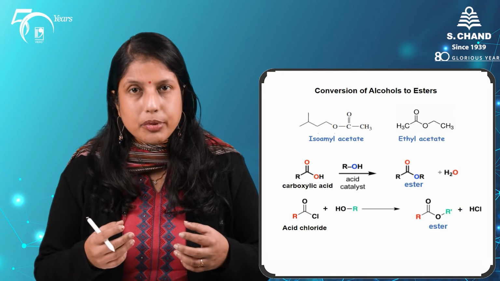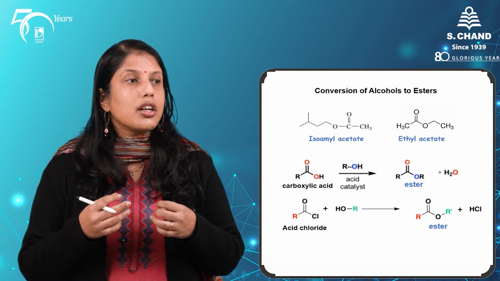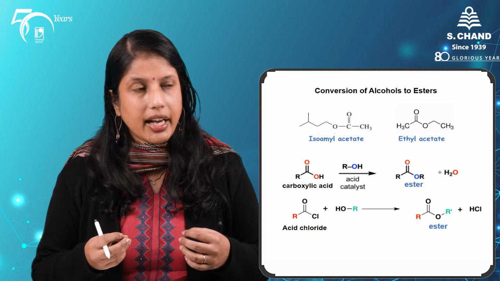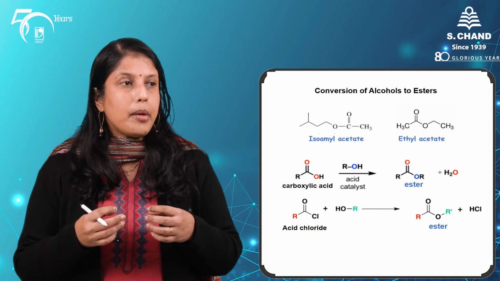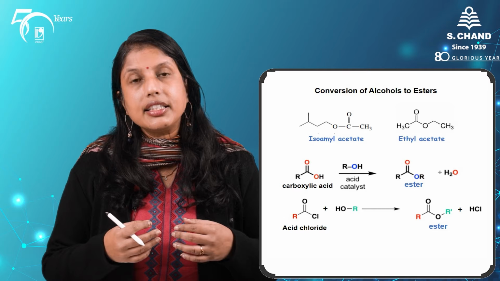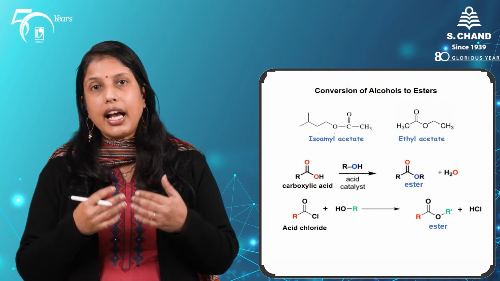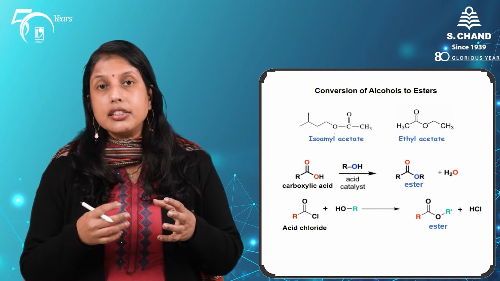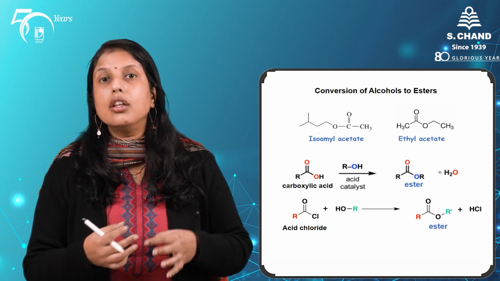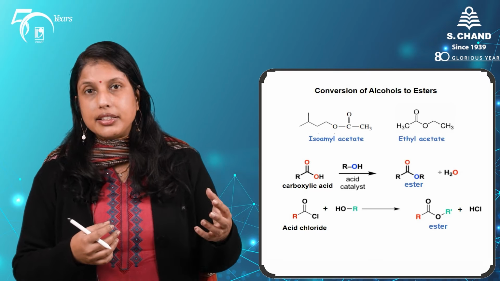How are esters produced? Esters are commonly produced by the Fischer esterification reaction. Here the alcohol is treated with an acid in the presence of an acid catalyst. Esters can also be prepared by treating our alcohol with acid chlorides.